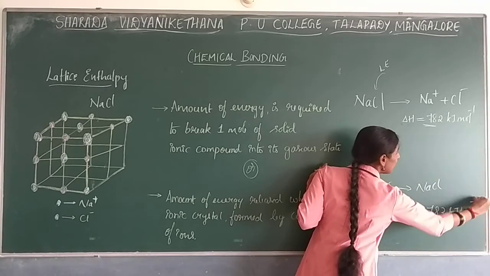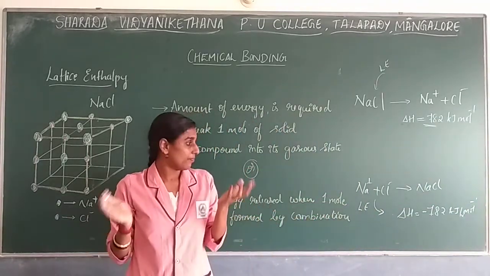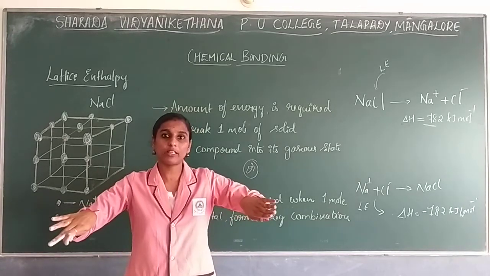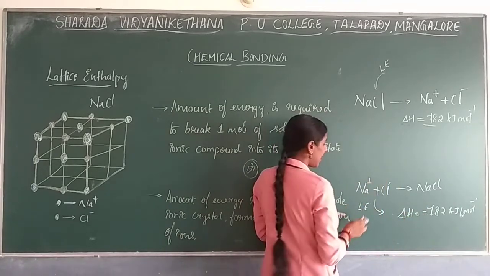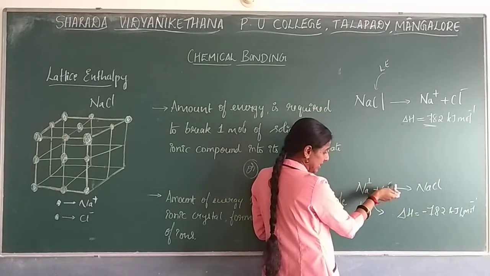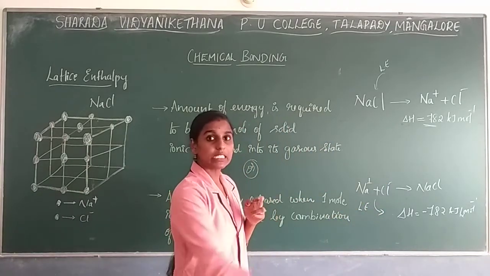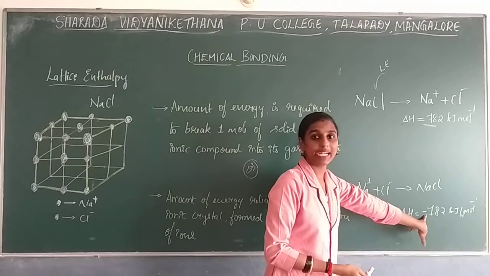So in the sense the same amount of energy should be released, right? Whatever energy is required to form a bond, the same amount of energy is required to break the bond, right? So here it will be written in terms of negative. Why? Because when this addition takes place, some amount of energy is released outside. So when it is releasing, an exothermic reaction, it should be written with a negative sign.